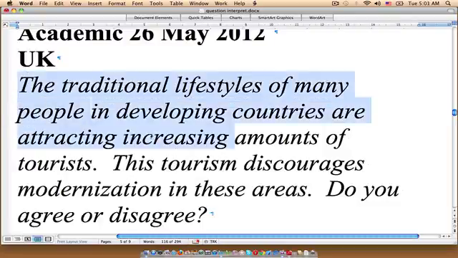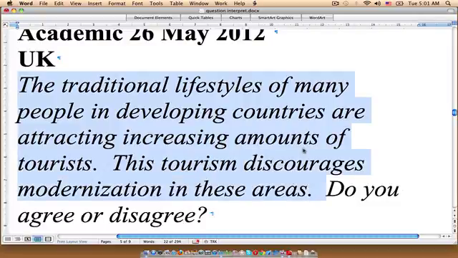Again, we are given some background information here, and when we finish reading it, we still don't know what kind of essay we're going to write. But basically, the background information tells us that many developing countries are experiencing an influx of tourists, and this tourism is discouraging the progress, the development of these areas.